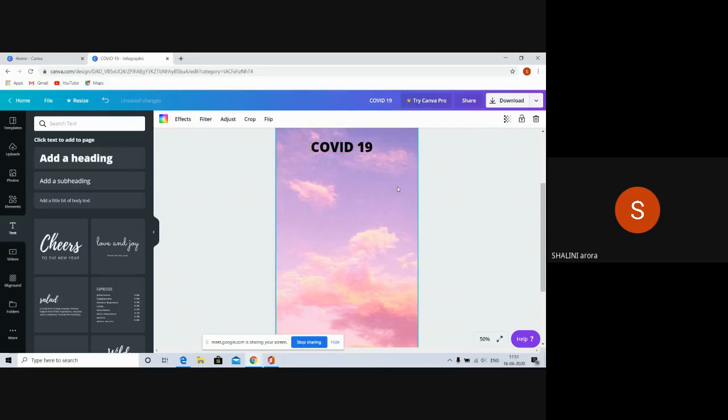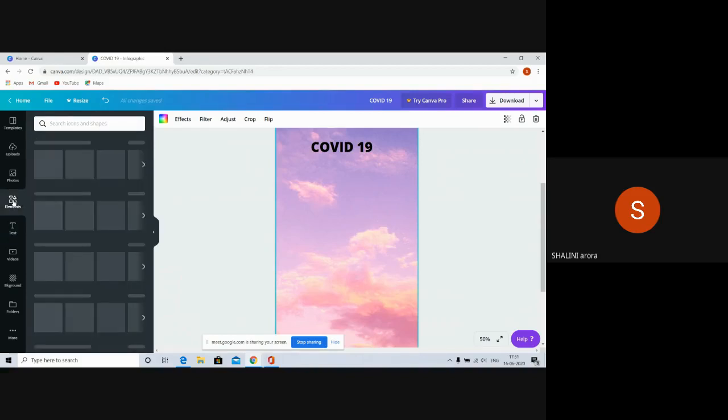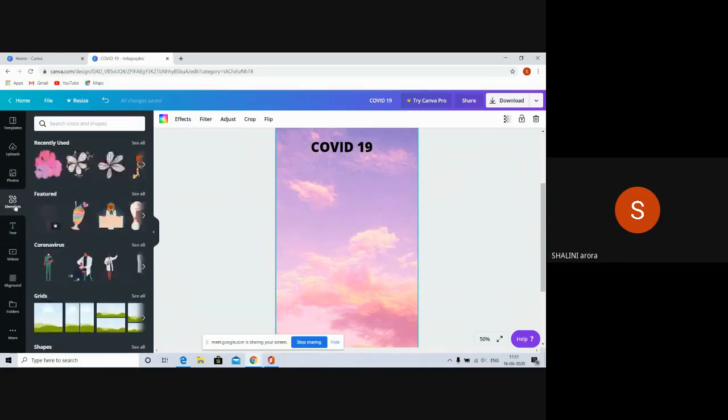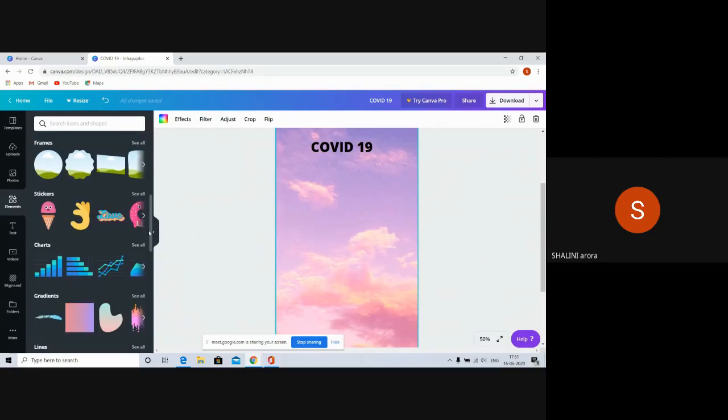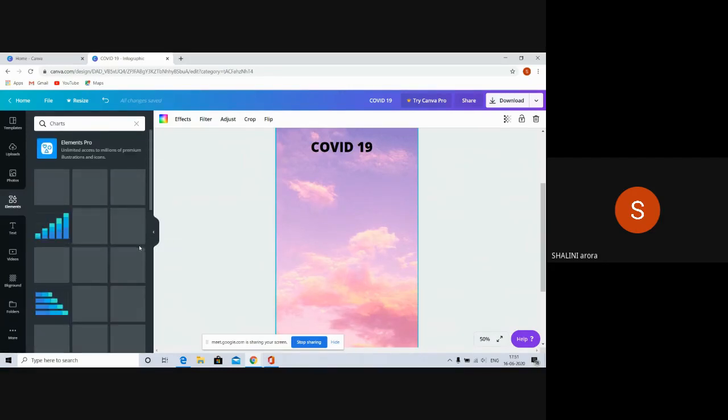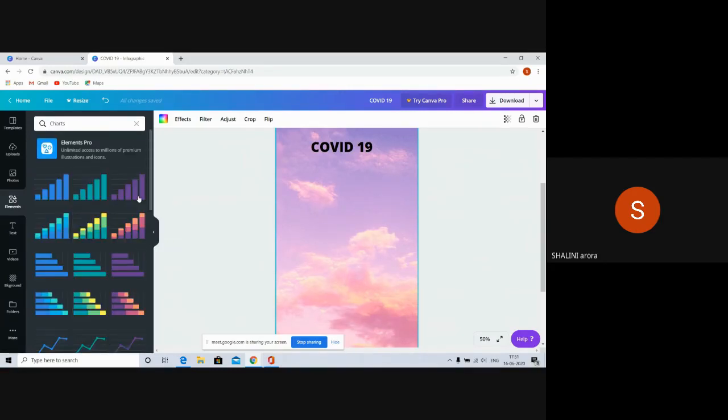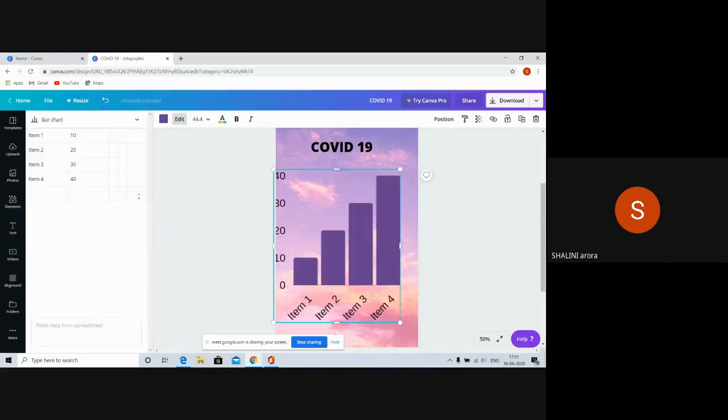Now, after the heading, the next step is to add elements to it. In elements, this is the most interesting part of infographics. Here you will see a lot of variety. Now, let us come to the chart. Now I'll show you how to make a bar graph and pie chart using infographic.